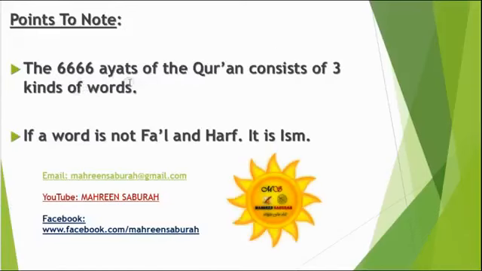Now look, there are 6,666 ayahs in the Qur'an, and all of them are just any of those three kinds of words. Any of them. How many words does the whole Qur'an have? Oh my god. Up to 78,000 maybe. But it's really easy. And there will be either ism or fi'l or harf. And remember, if a word is not fi'l and harf, it is ism. That's how you identify ism, because ism is a huge group. It has a lot of stuff in it. So that's all for today, and in the next class we'll start with ism, insha'Allah.